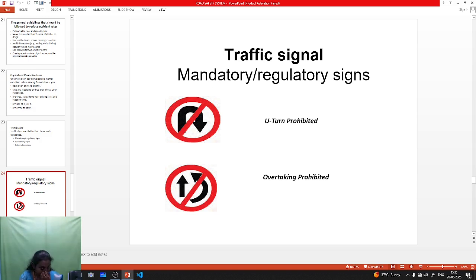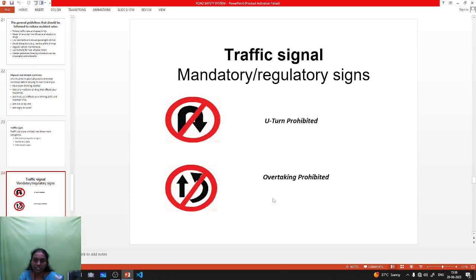What are the mandatory signs? If you are crossing the roadway, you can see the mandatory signs denoted in a red color circular pattern. Okay, where U-turn is prohibited. U-turn prohibited means a U-turn symbol is there with one cross line. So in this area a U-turn is not allowed, which means this type of sign is there.